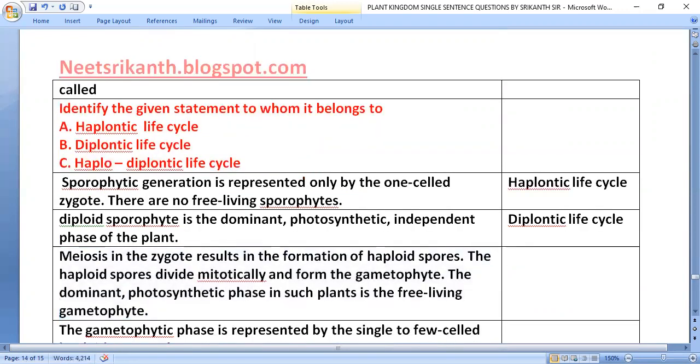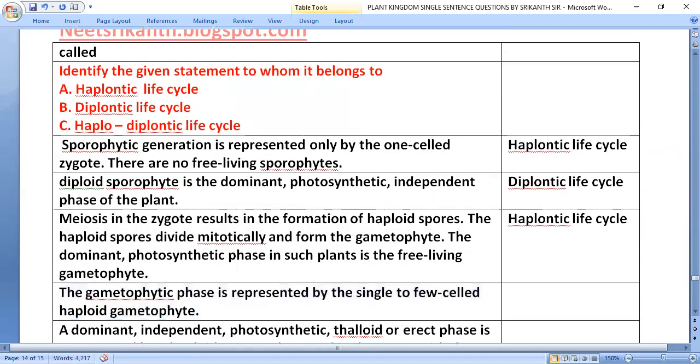Meiosis in the zygote results in the formation of haploid spores. The haploid spores divide mitotically and form the gametophyte. The dominant photosynthetic phase in such plants is the free-living gametophyte. That is haplontic life cycle. The gametophytic phase is represented by the single to few-celled haploid gametophyte, diplontic life cycle.